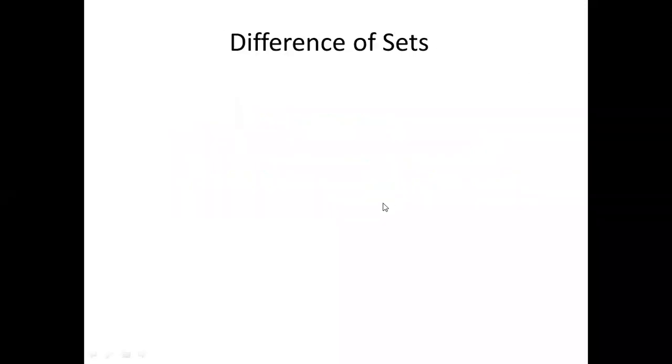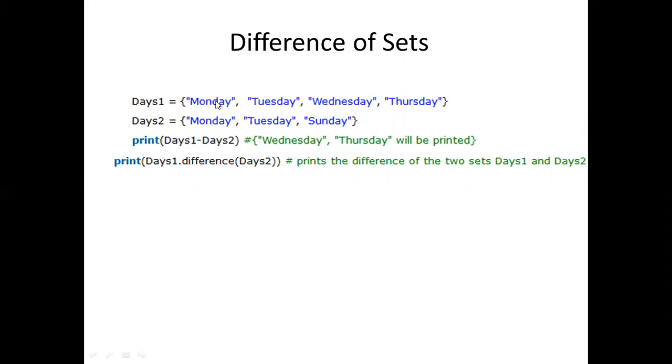Difference. What is the meaning of difference? Should be there in this one and should not be there here. What do you get here? Monday is present in both the cases, so Monday you won't get. Tuesday you have in both the cases, you won't get here. Wednesday is present here and not there in days 2, so you are getting Wednesday. And Thursday is present here and not there. You'll be getting Thursday.